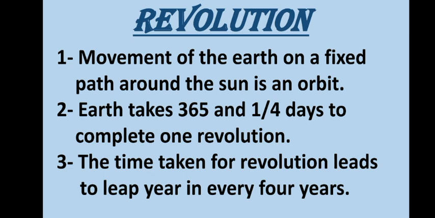Then the quarter days adds an extra day to the year every 4 years. That is 1/4 into 4 is equal to 1. That is 1 day is added in every 4 years, and in every 4th year it is 366 days in a year, and it is called a leap year, and it is just because of the revolution. And which month of the year has the leap year? It is the month of February.